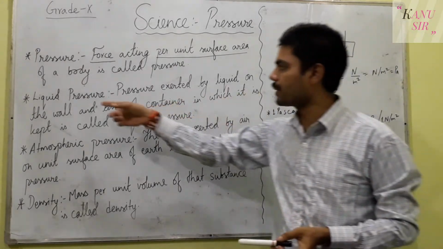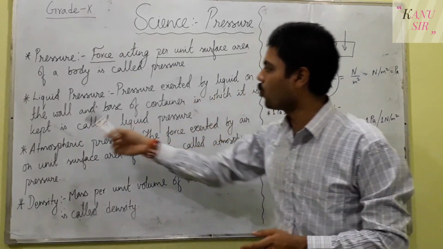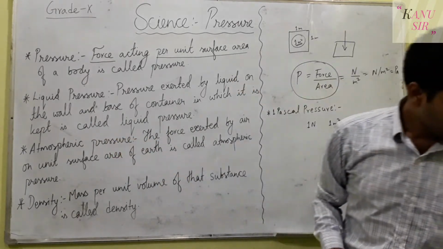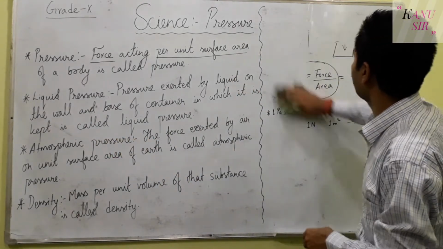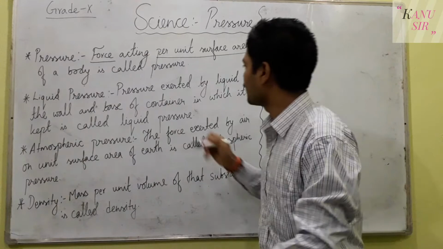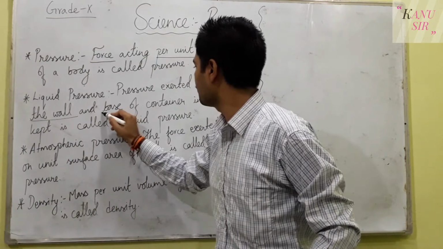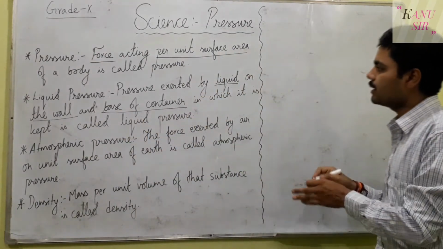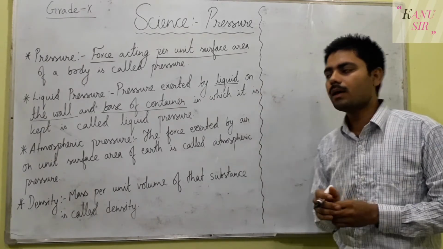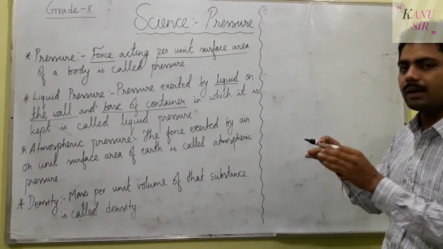Now the next topic is liquid pressure. The pressure exerted by liquid on the wall and base of the container in which it is kept is called liquid pressure. For that, let us take another example of liquid items or a vessel. The pressure is exerted by the liquid on the wall and base of a container. A container can be in a cylindrical, cubical, cuboidal, or conical form. In any form it might be, the pressure will be the same.